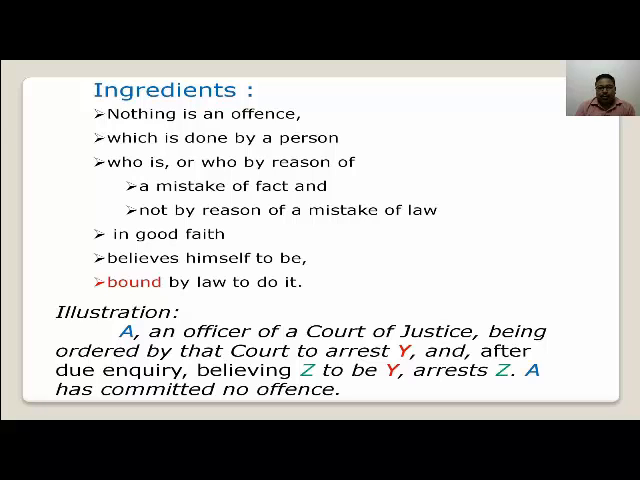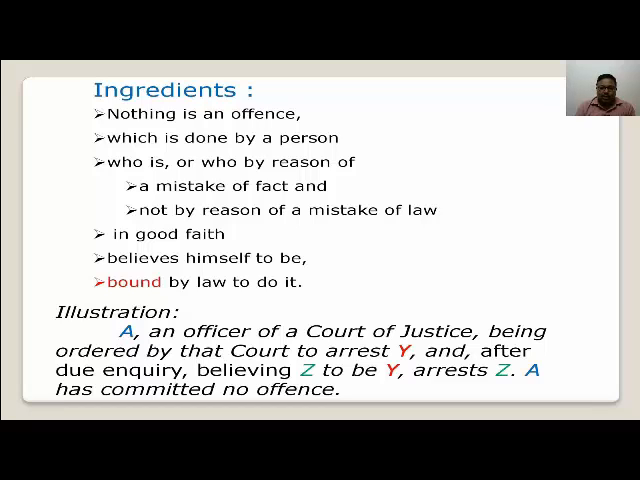The term bound by law means the person is under legal obligation to perform the act. So whenever a person is under legal obligation, if he is bound by a duty to perform a particular act, and while performing the act he makes any mistake, such mistake can be exempted by law.